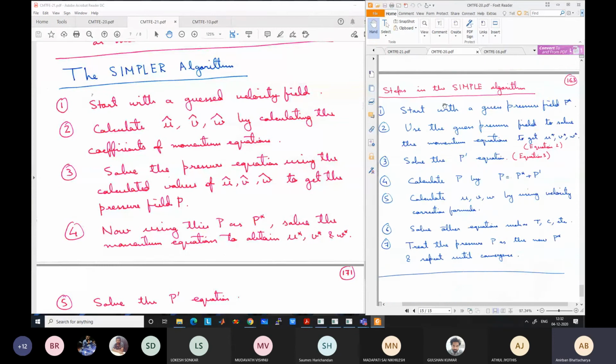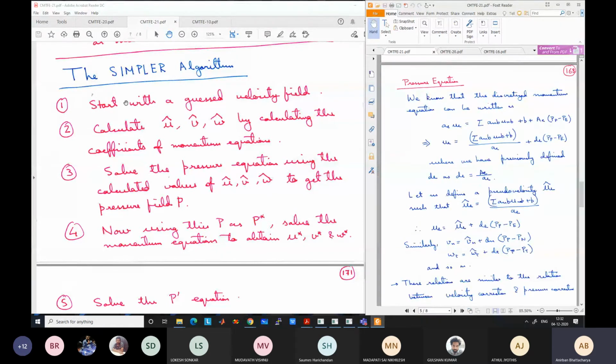SIMPLE algorithm, how did we start? We started with a guess pressure field. Here we are not going to guess the pressure field. We are going to start with a guess velocity field. So we'll keep this open. So we start with a guess velocity field. Initial guess we give for all the points is a guess velocity field.